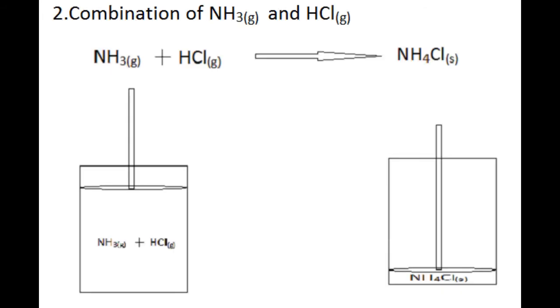Now we will see the second example, that is the reaction between gaseous ammonia and gaseous hydrogen chloride. These two gases form solid NH4Cl, and thus during this reaction the volume of the system decreases and the piston moves in downward direction. This is called compression, and thus the system gains energy in the form of compression, that is pressure volume type of work.